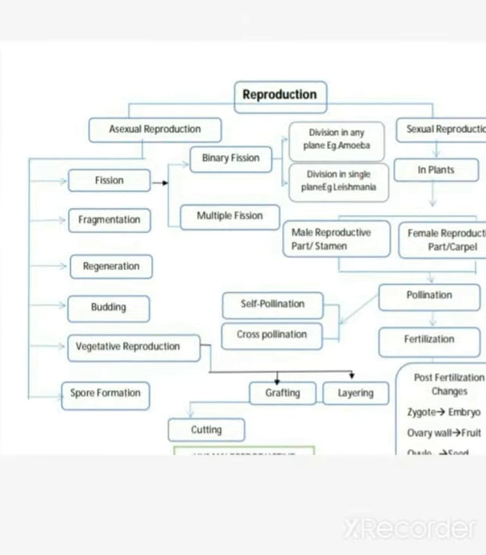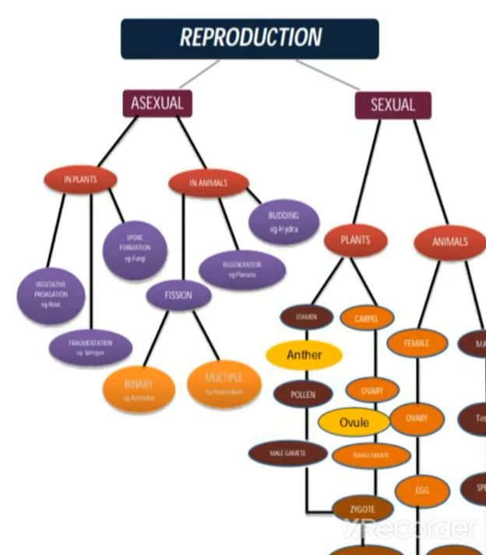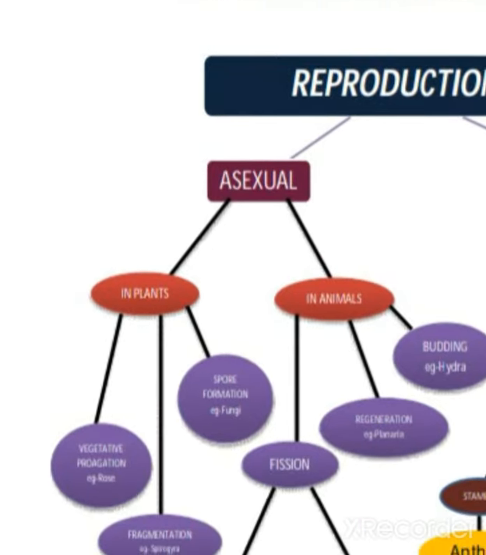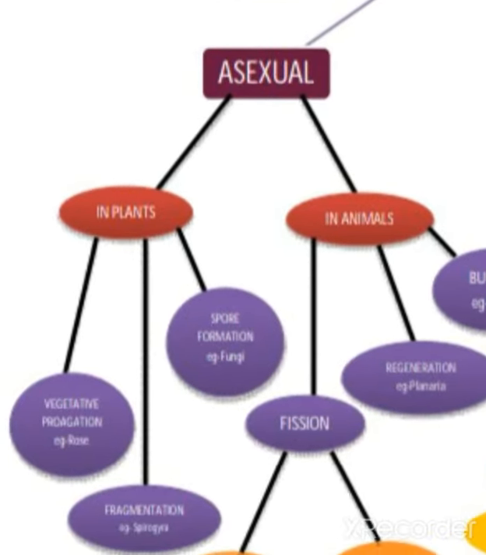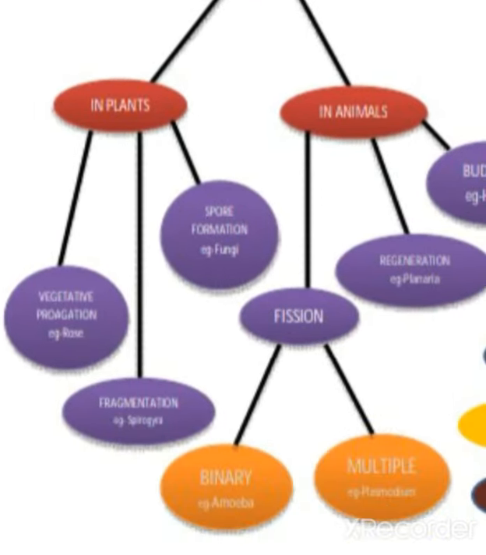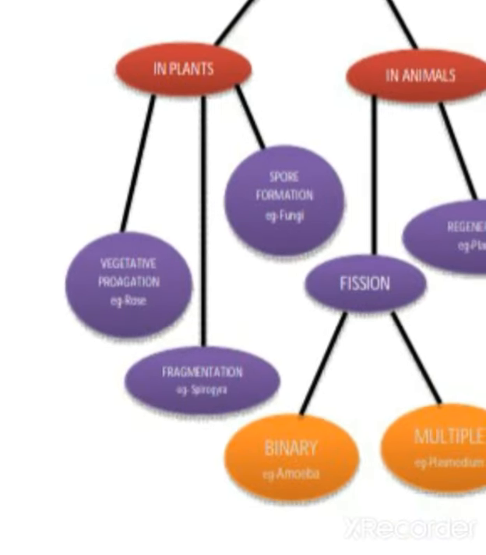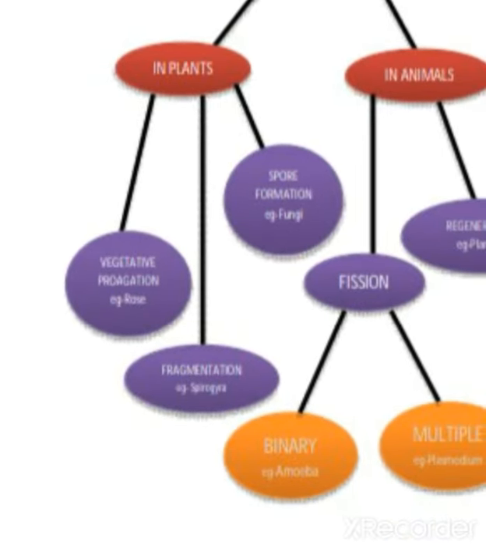Okay children, so here one more diagram is there, where you will get some more detail. So reproduction, you see here, sexual and asexual. Asexual we studied in different categories, but all of them won't occur in both plants and animals. Some occur in plants and some occur in animals. In plants, vegetative propagation, spore formation and fragmentation occur. Vegetative propagation, you can tell any plant: rose, jasmine, pudina we can give as examples. Fragmentation, that is Spirogyra we studied. Spore formation, we studied in fungi.